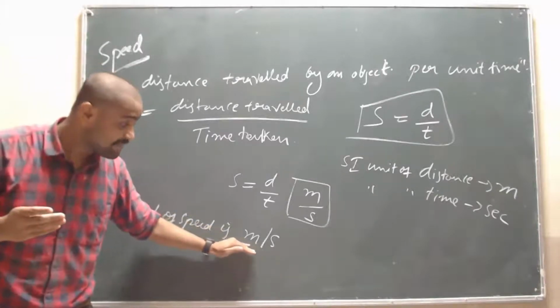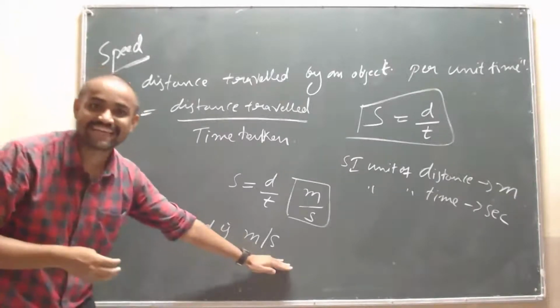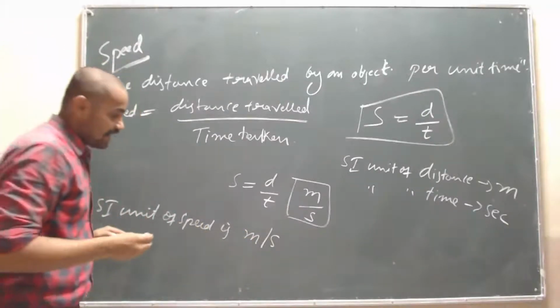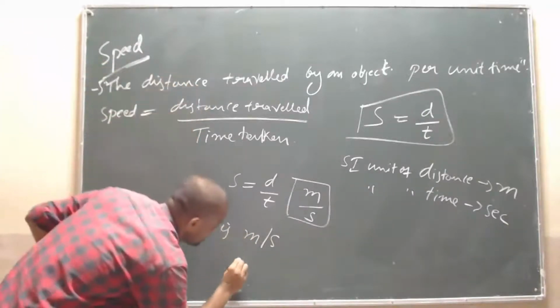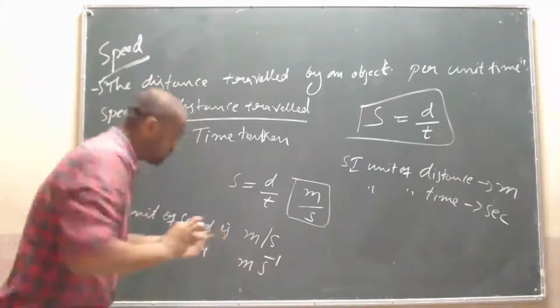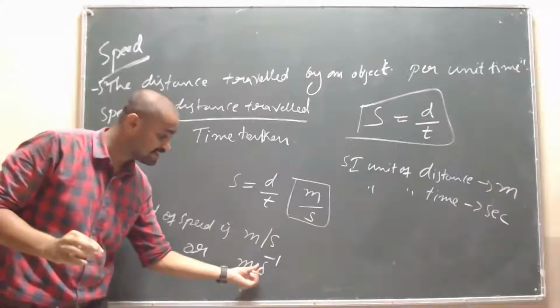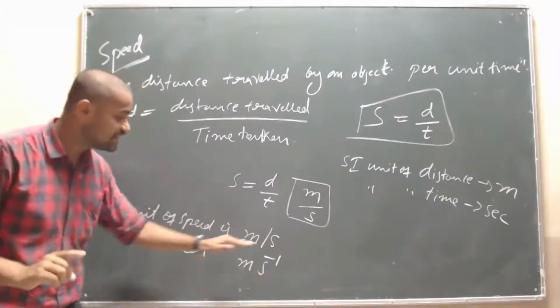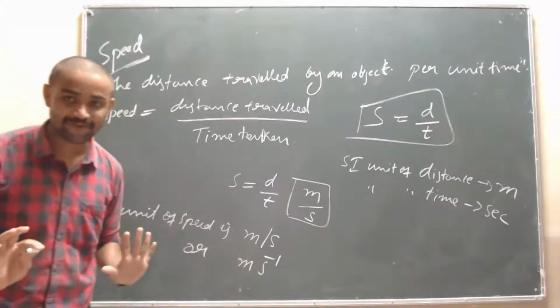Now I have to remember that the SI unit of speed is only meter per second. How to read this? Meter per second. Is it clear? Yes. Otherwise you have to write it as m/s or as m s to the power of -1. Okay, don't be confused. This is also called meter per second.